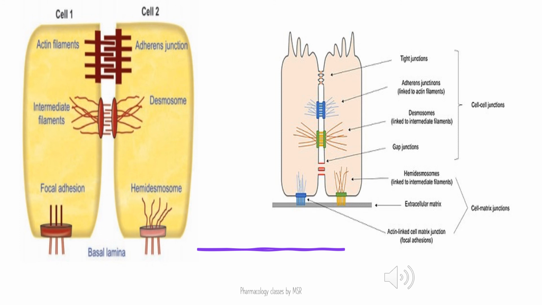The adherens junctions help with the attachment of two different cells by the desmosomes or by the protein called actin filaments. So the cell to cell attachment is done by the desmosomes or the tight junctions, whereas the hemidesmosomes and focal adhesions are the two which help with the attachment of a cell to the extracellular matrix.